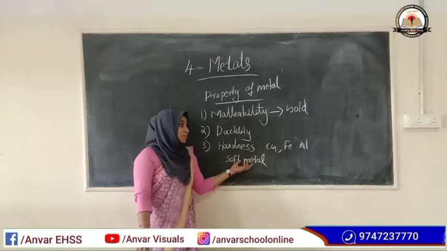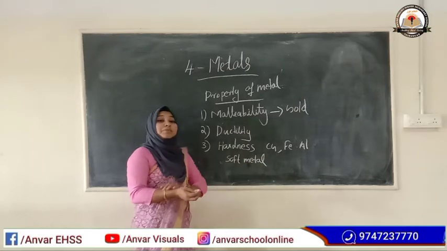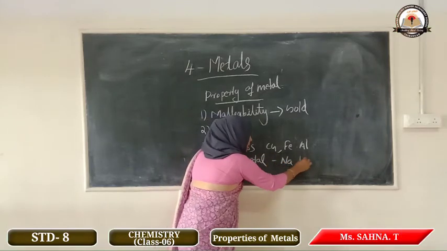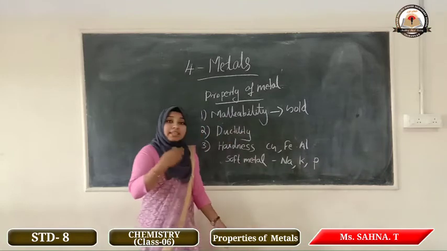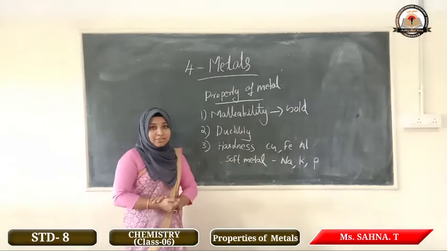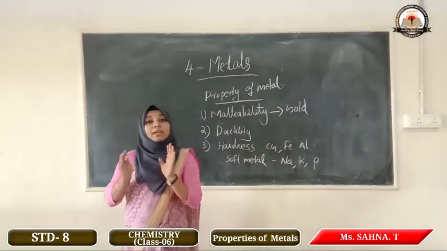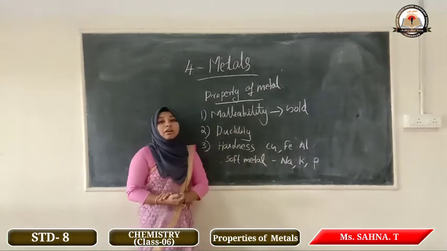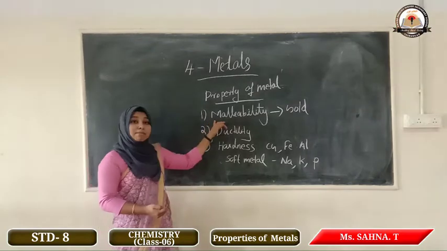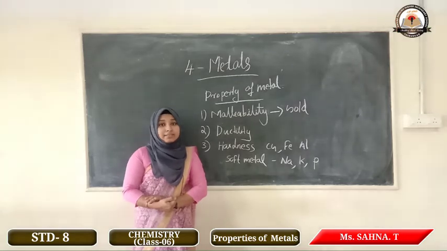Soft metals means we can easily cut these metals using a knife. Examples: sodium, potassium, phosphorus, gallium, cesium, lithium are examples of soft metals. Okay, so we discussed three properties: first malleability, then ductility, then hardness. Okay, are you clear? Any doubt?